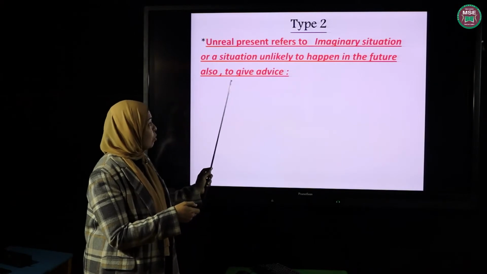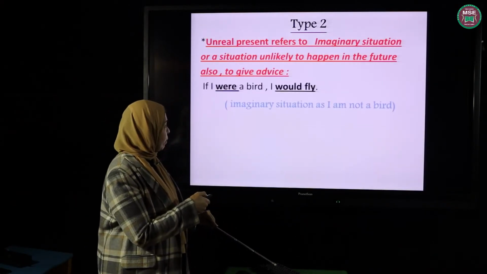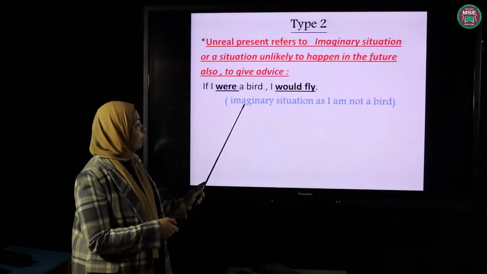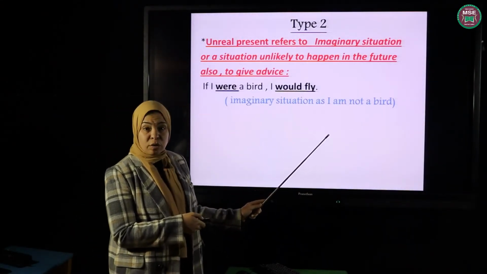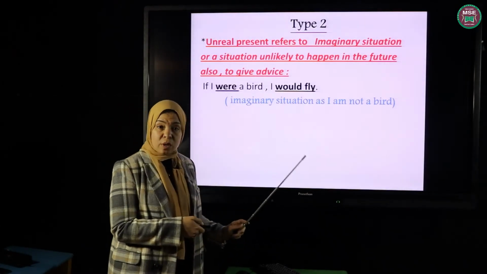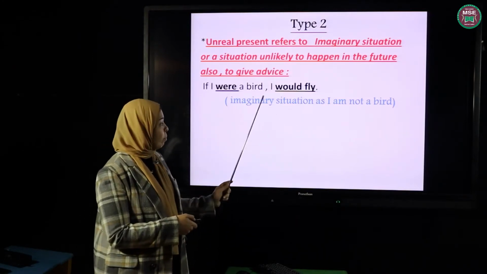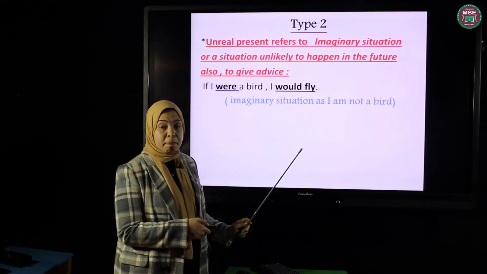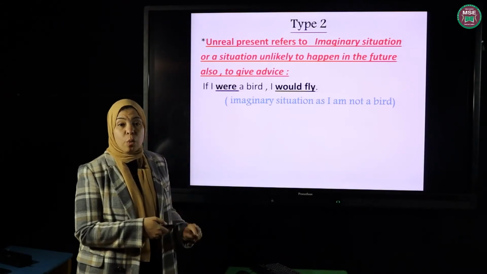And the last usage here is for giving advice. You will see the examples. The first one: if I were a bird, I would fly. As I said, this is an imaginary situation as I am not a bird. So that's why we put were. Usually we say I was. But in this case, I say I were because I'm expressing something which is impossible or imaginary. That's why we usually use were, not was.